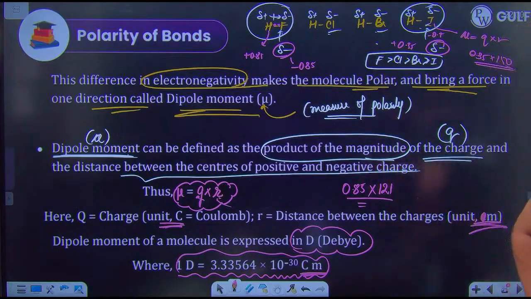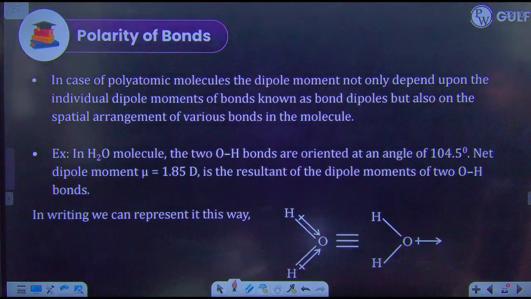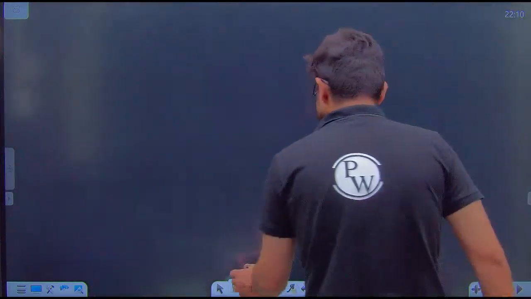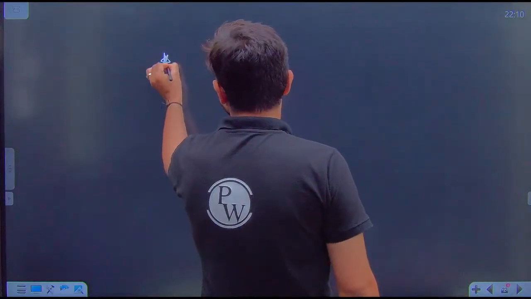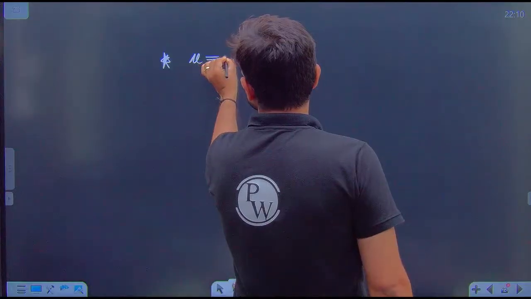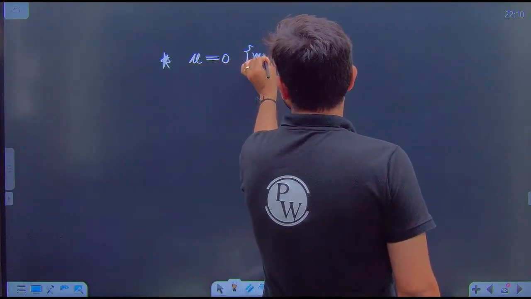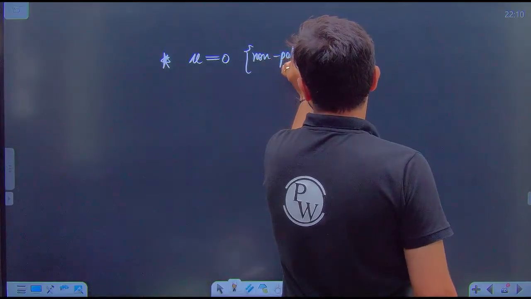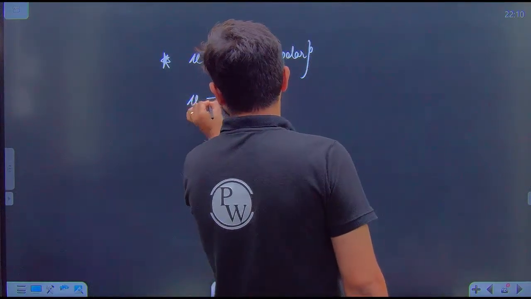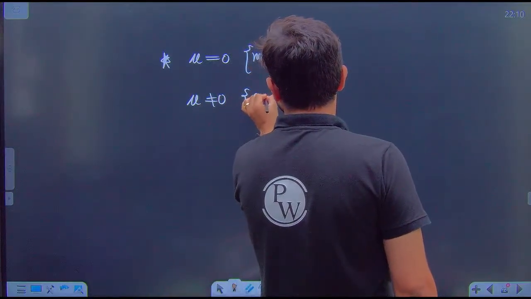So is this dipole moment thing clear with everyone? It is the measure of polarity. The greater the value of dipole moment, the greater will be the polarity of that compound. So let's write this thing here, and you can download the notes afterward. If mu value is equal to 0, then you will say that your compound is non-polar. And when your mu is not equal to 0, then your compound is polar.